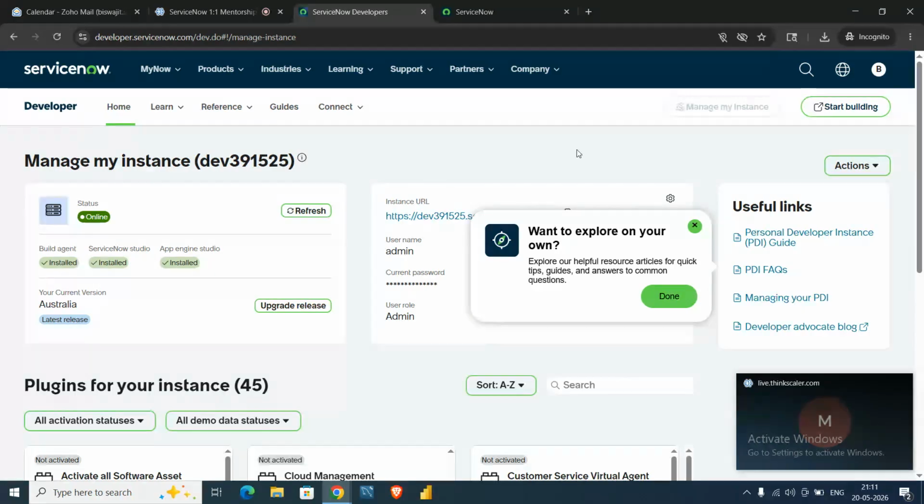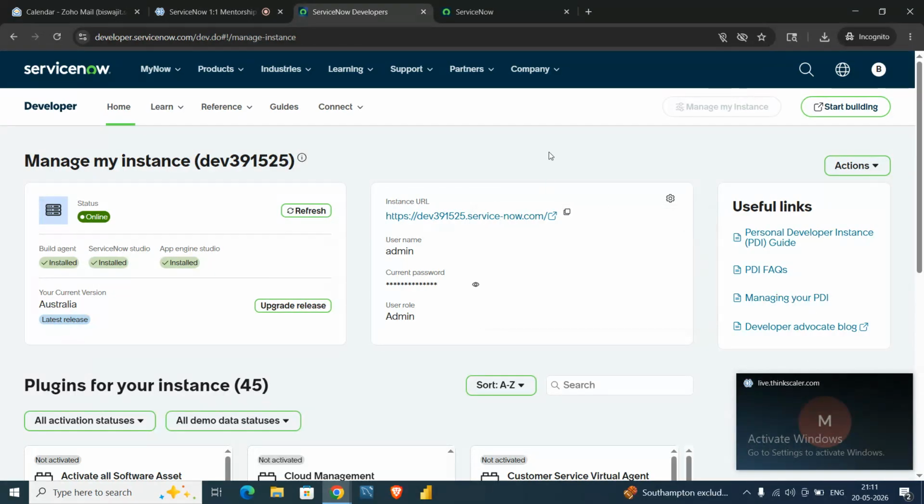If you want, you can share your screen so that I could guide you on how to request it. In fact, in the past, I have already created one. I think after 30 days of inactivity, the instance got automatically deleted.